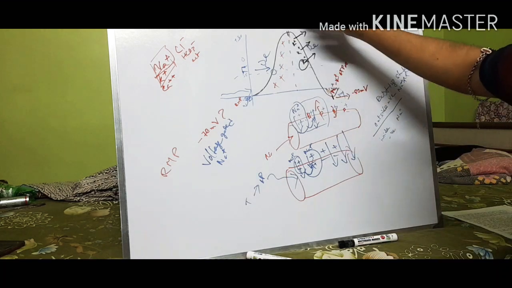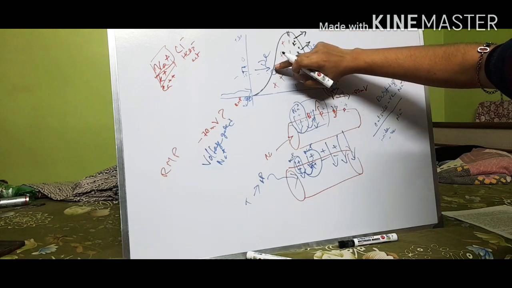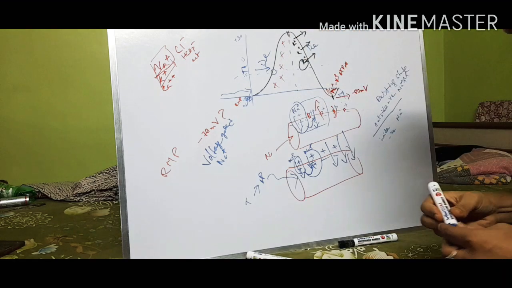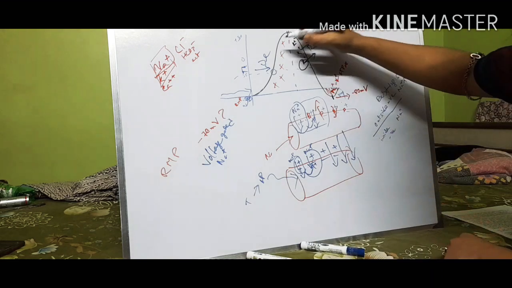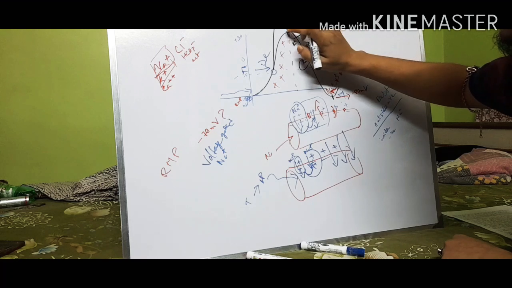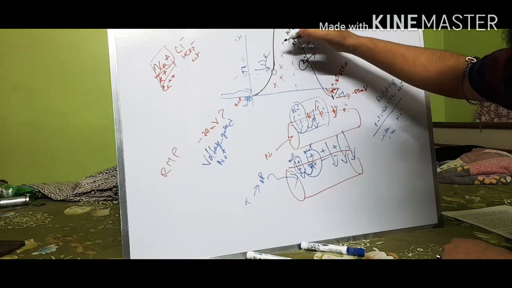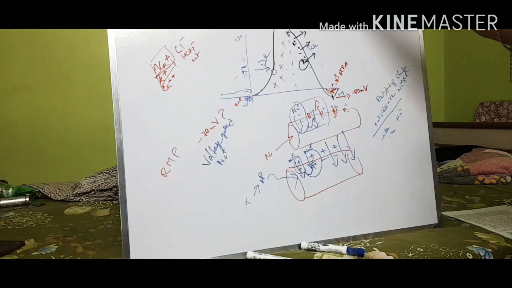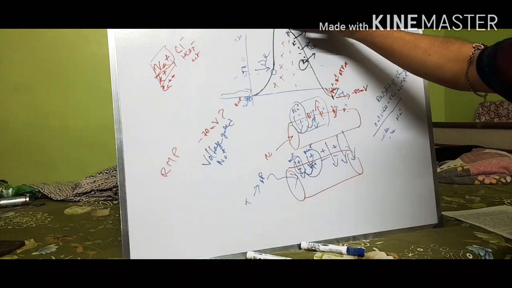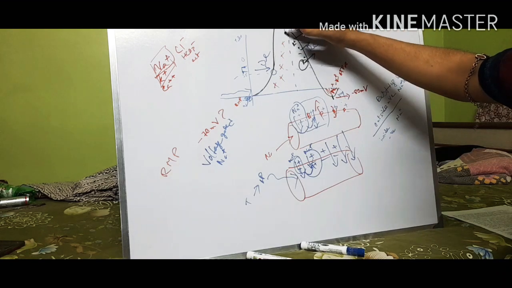So abruptly, I have drawn it a little wrong, the spike comes here like this. All the sodium channels abruptly enter the cell, and the graph overshoots, and it causes a spike.